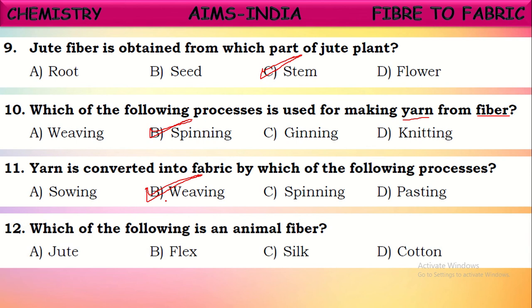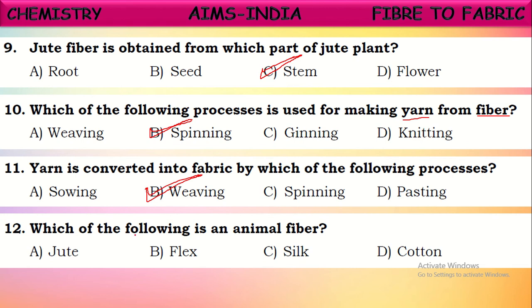Next, which of the following is an animal fiber? What is meant by animal fiber? The fiber which is obtained from animal sources is called animal fiber. It is one of the kinds of natural fibers. What is the other kind? Plant fiber. That means the fiber which is obtained from plant sources is called plant fiber, and the fiber which is derived from animal sources is called animal fiber.